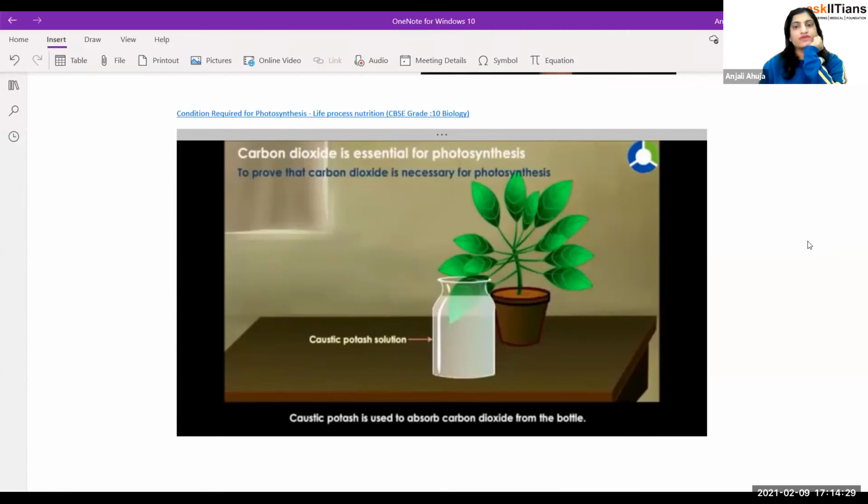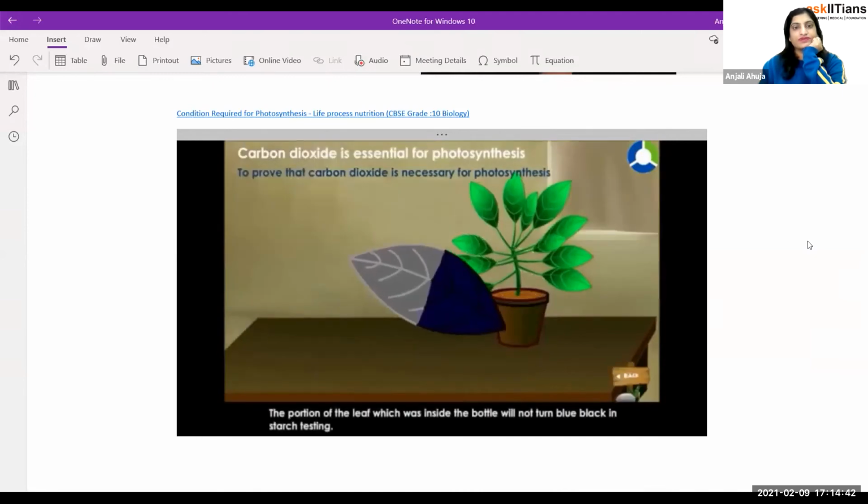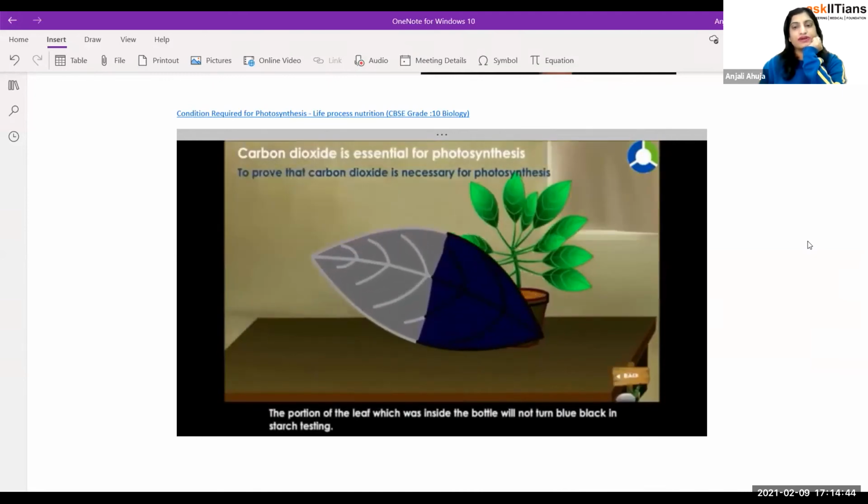Caustic potash is used to absorb carbon dioxide from the bottle. Leave the plant in a place where it gets sunlight for 2 days. Then pluck the leaf and test it for starch. The portion of the leaf which is inside the bottle will not turn black in the starch test because it was deprived of carbon dioxide. Here, starch did not form. Starch is not prepared because there's no carbon dioxide present in the bottle.